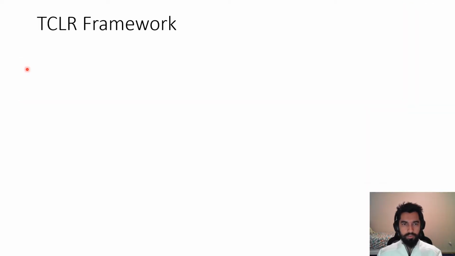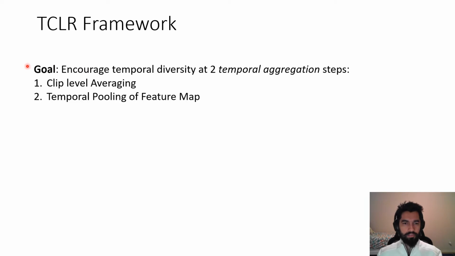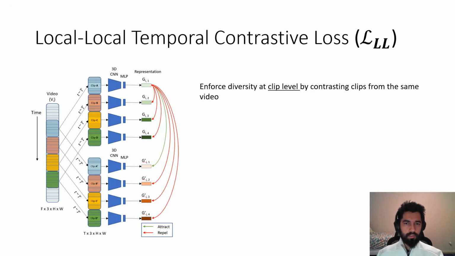Here is a brief overview of the TCLR framework. Our goal is to encourage temporal diversity at two different temporal aggregation steps, that is clip level averaging and feature level pooling. So the first component is local to local temporal contrastive loss. Here the goal is to enforce temporal diversity at clip level by contrasting clips from the same video.